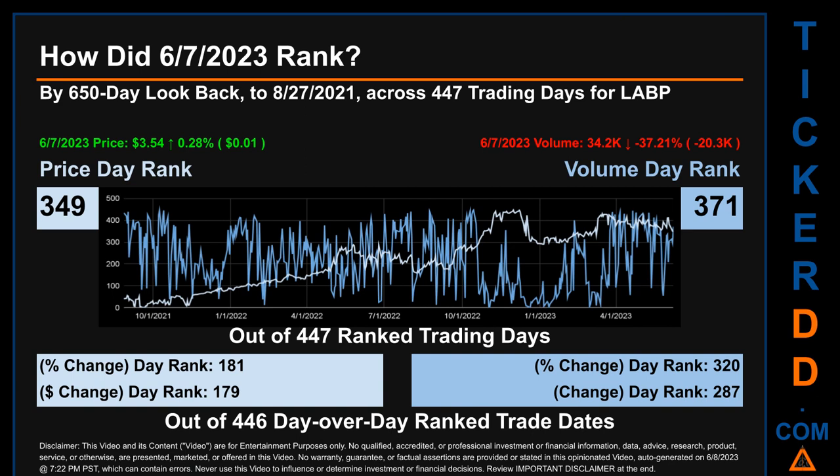The line graph overlays price and volume's daily ranking, as shown respectively in light versus dark blue, across those target days' trading days. In this view, essentially the dips are good whereas the spikes are bad. The price's day-over-day percentage change, jumping 0.28% on the 7th of June 2023, had a day rank of 181 while its dollar difference of 1 cent had a rank of 179 when compared day over day across 446 trading days. Volume's percentage change and difference were ranked respectively at 320 and 287.